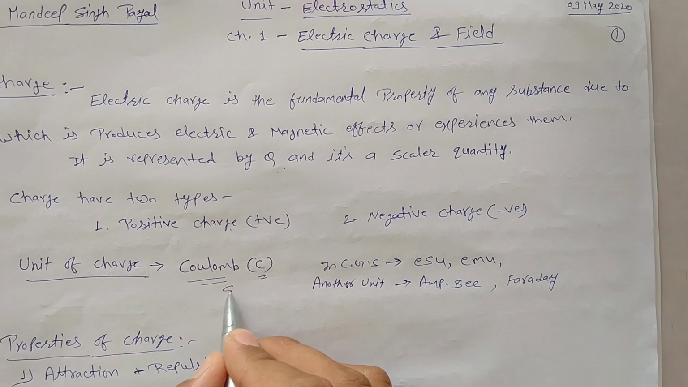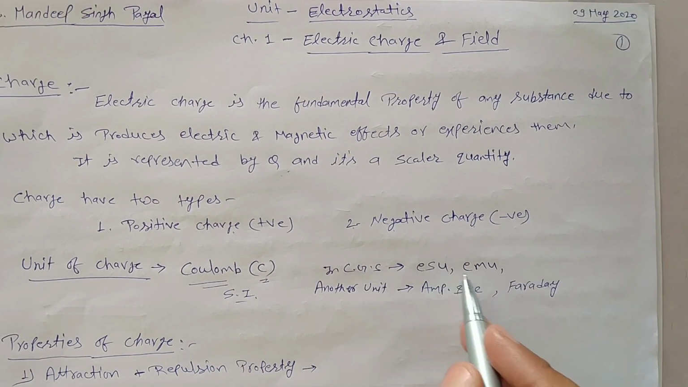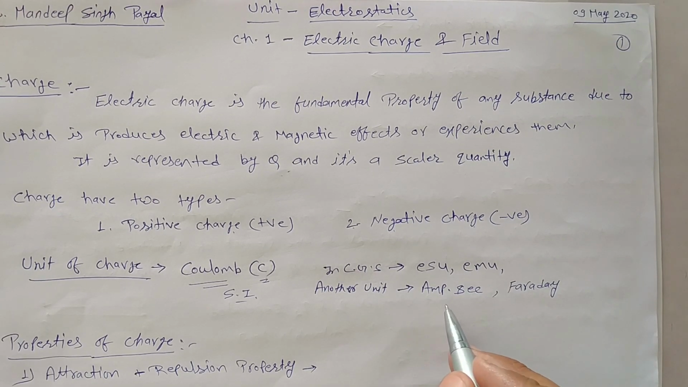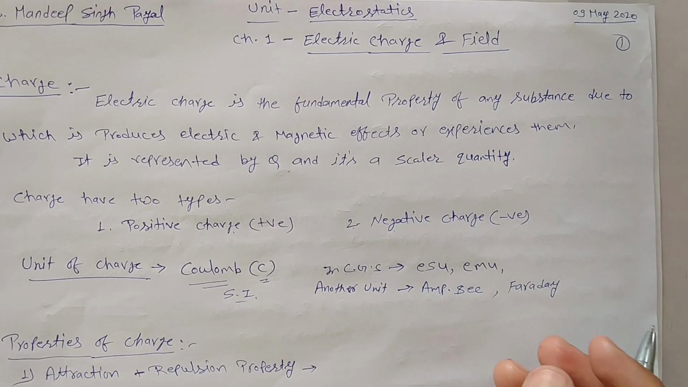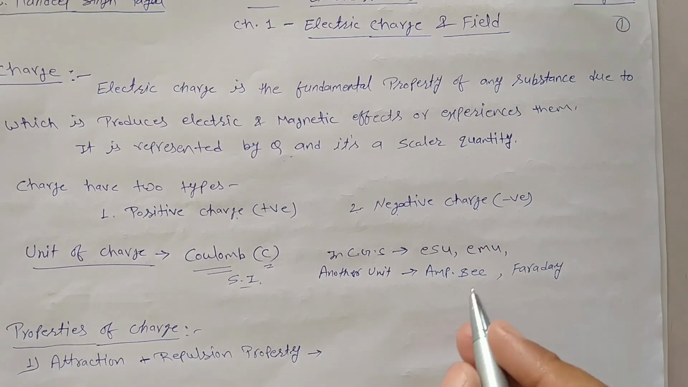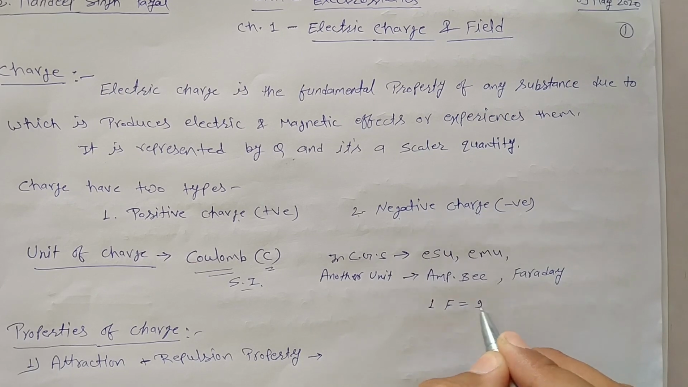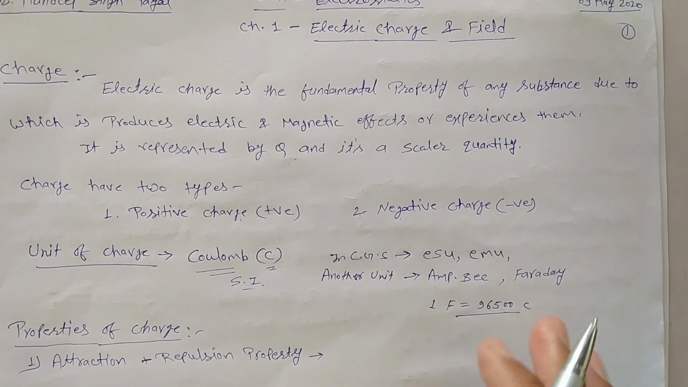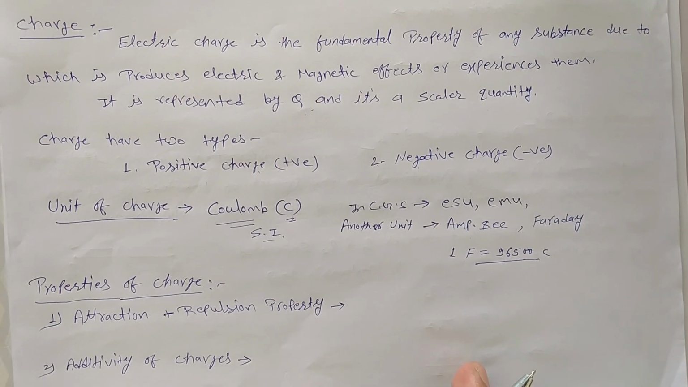This is the unit in the SI system. In the CGS system, it is the electrostatic unit and electromagnetic unit. Other units of charge are ampere second and Faraday. Faraday is the biggest unit of charge. 1 Faraday is equal to 96,500 coulomb.